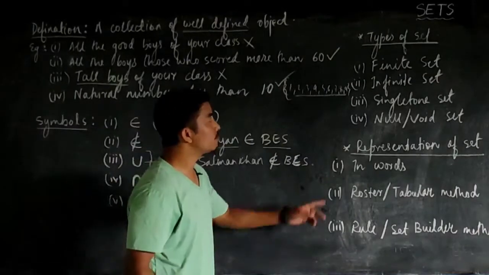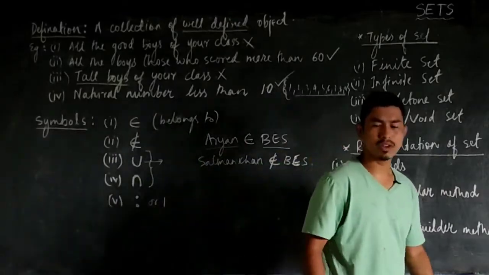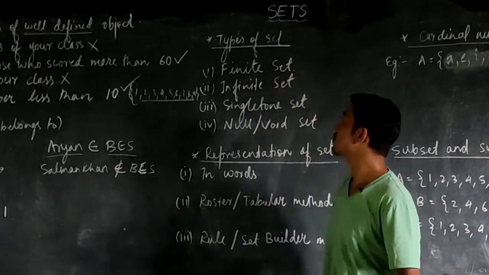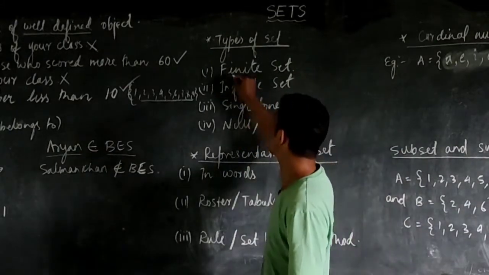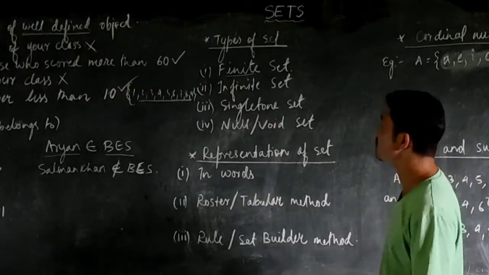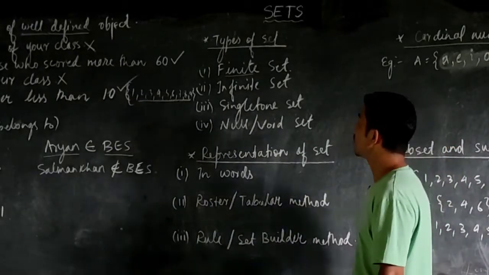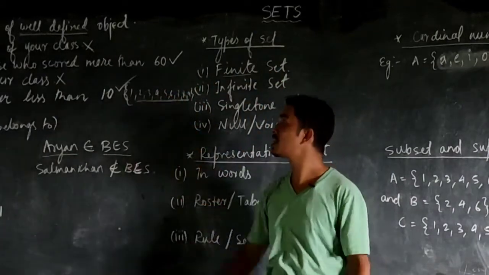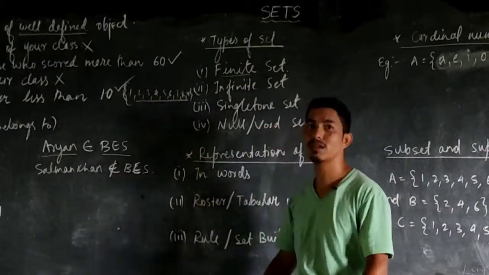So now coming to the types of set. There are many types of set, of which I have written a few here. The first one is the finite set. So what is a finite set? The term itself tells us that finite sets are those sets that contain a countable number of elements. For example, the set of natural numbers less than 10. Obviously there are 9 natural numbers that are less than 10 that can be counted.